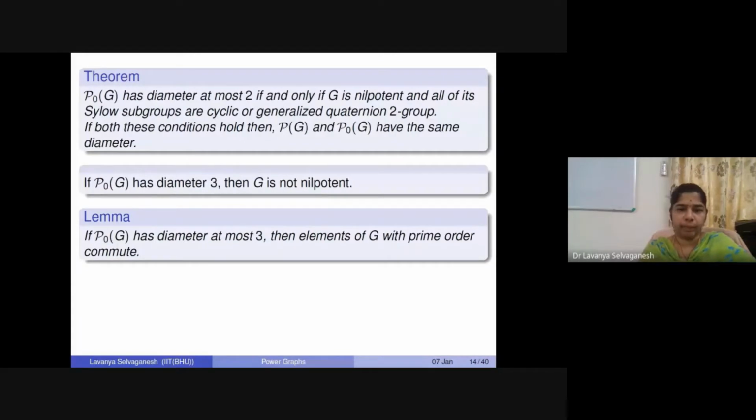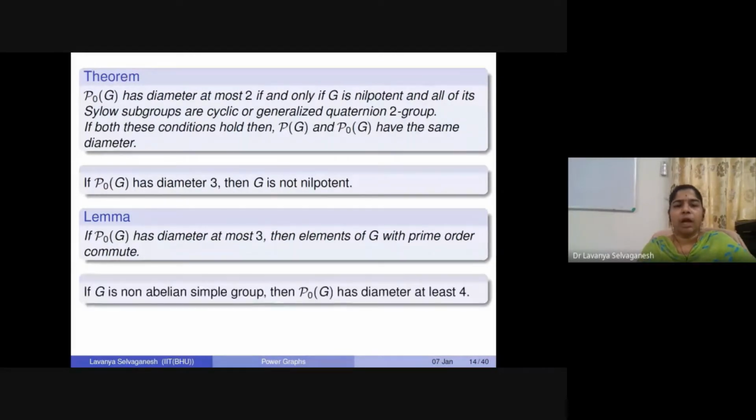Keeping this in mind, if we are talking about a non-abelian simple group, what can we say about that? There is at least some pair which is not going to commute with each other. That will imply that the proper power graph of such a group should have diameter at least 4. This is a kind of lower bound we are giving for non-abelian simple groups. So P naught of G has to have diameter at least 4 here.